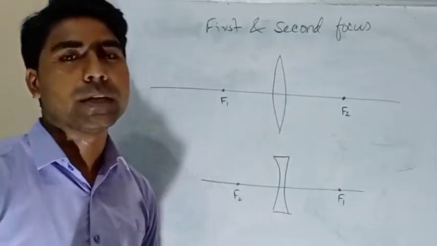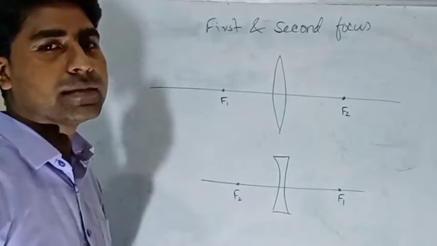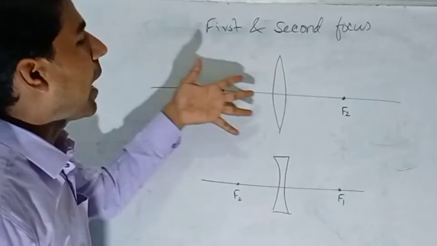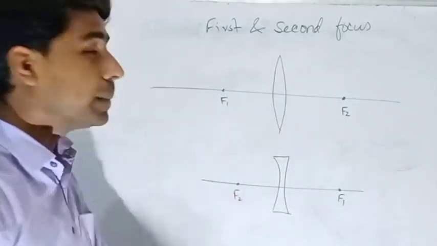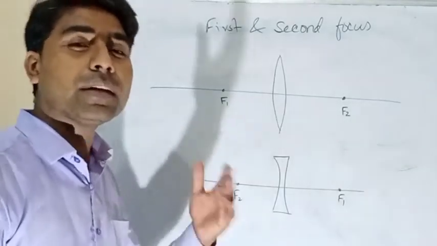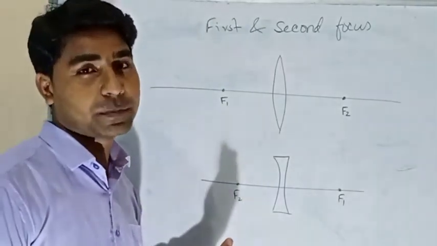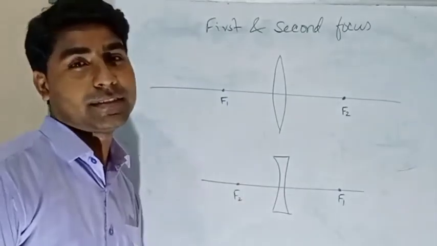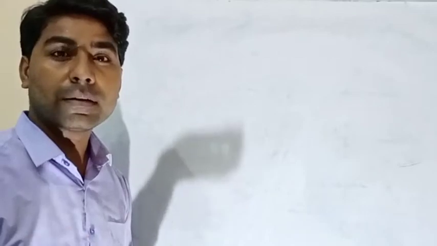And if you remember, in both the convex and concave cases, rays were coming parallel to each other as well as parallel to the principal axis. What if the rays are parallel to each other but not parallel to the principal axis? Let's see that case. As I said, the rays will be parallel to each other but not parallel to the principal axis. Let's see.